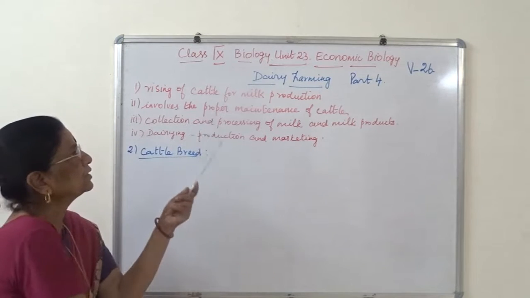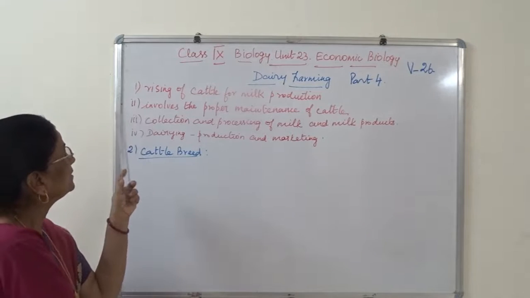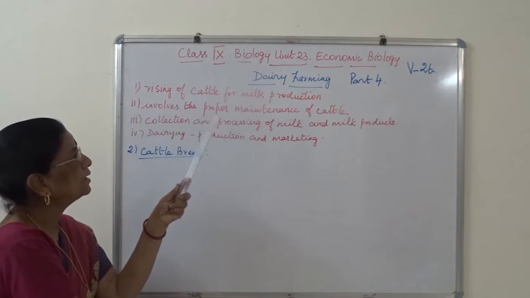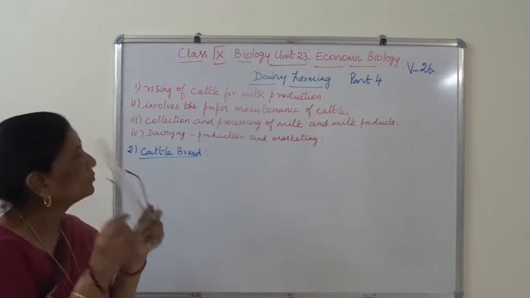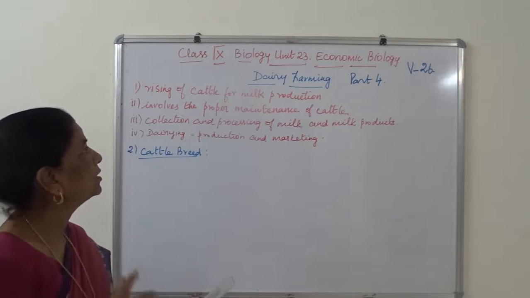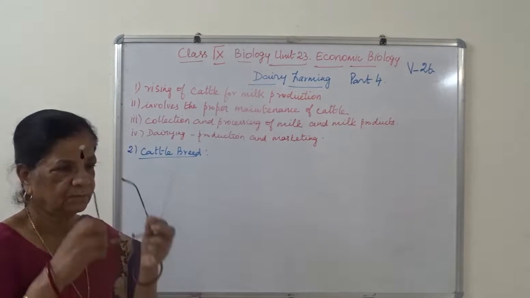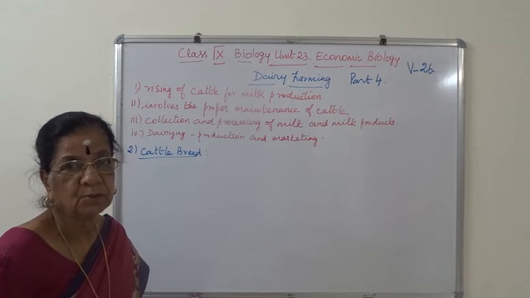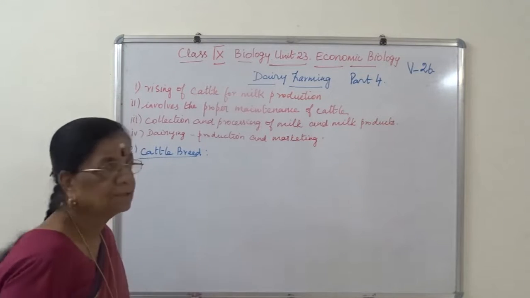Now today we are doing dairy farming. Dairy farming, what is it? Raising of cattle for milk production. Cattle are cow, goat, sheep, buffalo, camel, horse. These are all cattle.